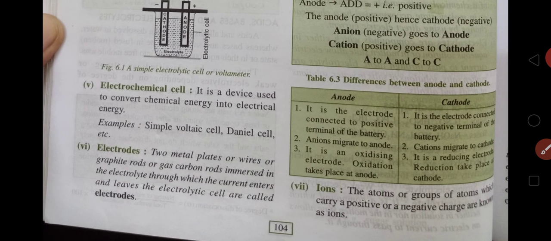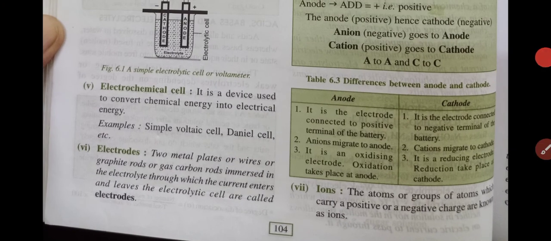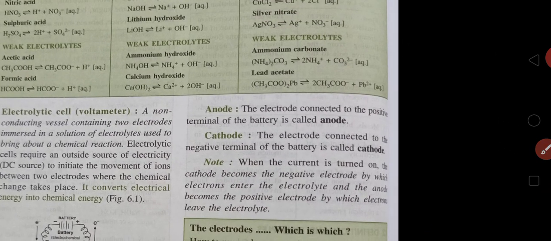Then children, when we talk about electrodes, electrodes are these two rods which we can see over here. This is one rod and this is the other rod. These are the cathode and anode, these are the electrodes. Two metal plates or wires or graphite rods or gas carbon rods or any other metal rods immersed in electrolyte, through which the current enters and leaves the electrolytic cell, are called electrodes. All the chemical reaction takes place at the surface of the electrode.